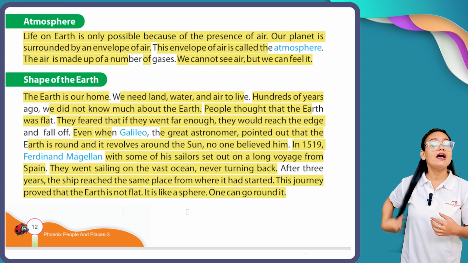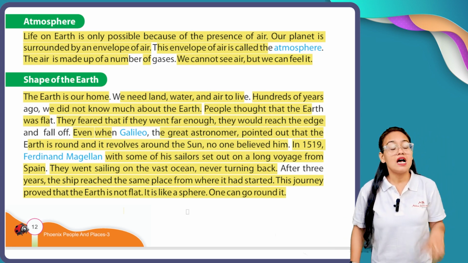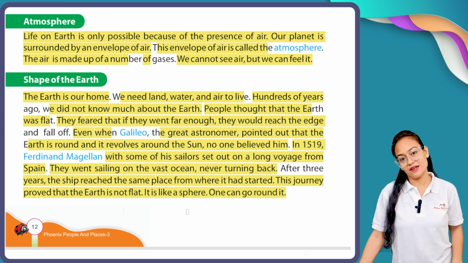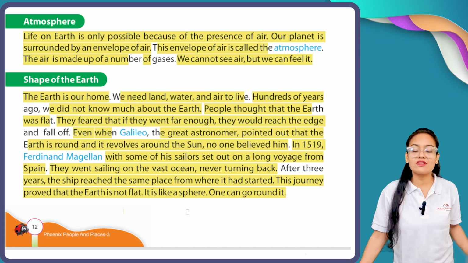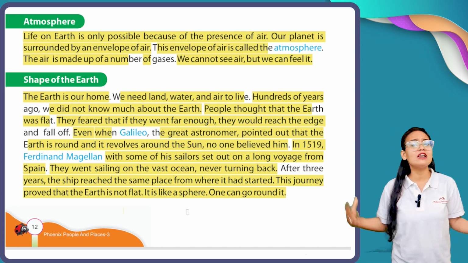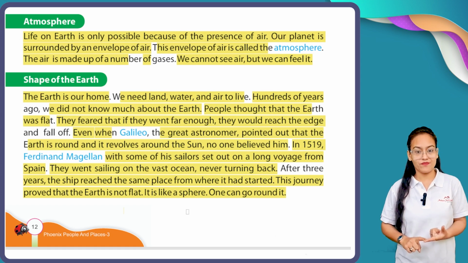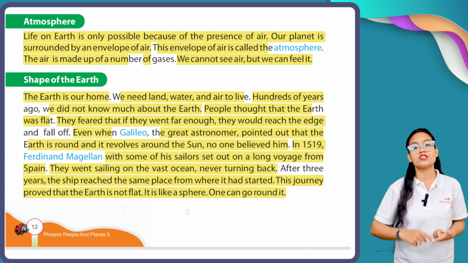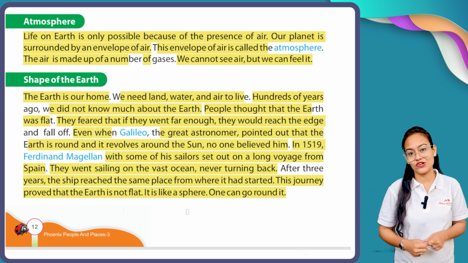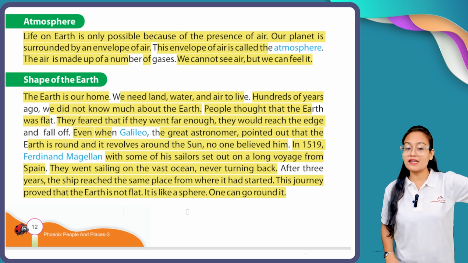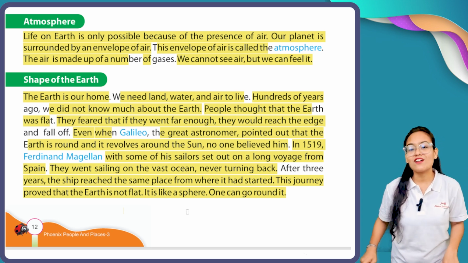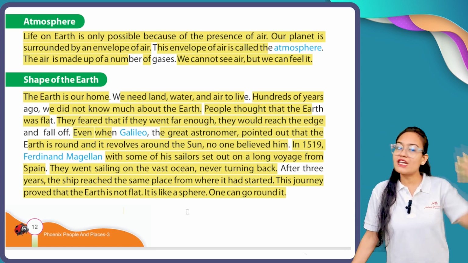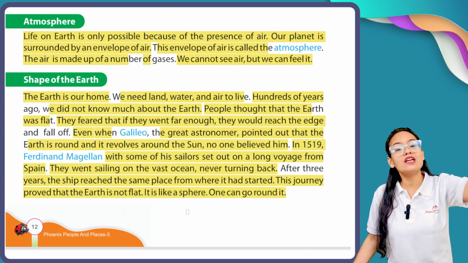So similarly, in 1519, another Spanish traveler named Ferdinand Magellan started his journey to explore the earth. Taking the help of a few sailors, he started his very long journey. After 3 years, they came back to the same point where they started. The starting and ending of the journey proves that earth is not flat, it is round or spherical in shape. If anyone goes, they will come back.